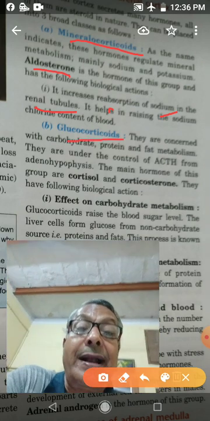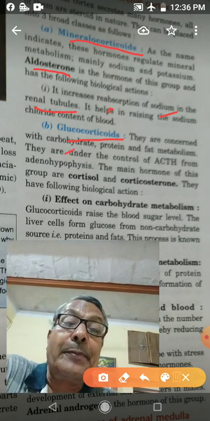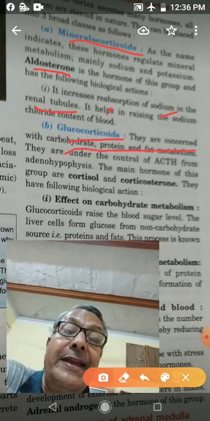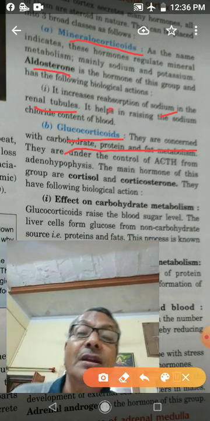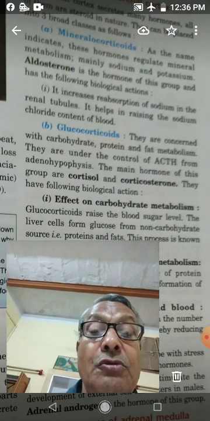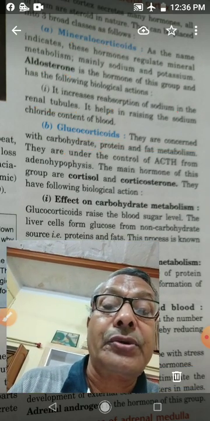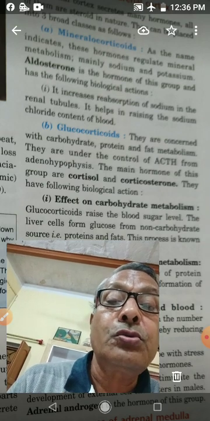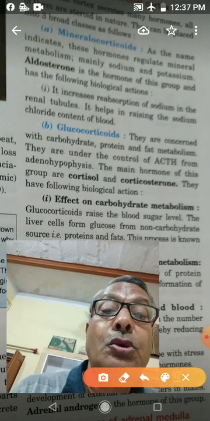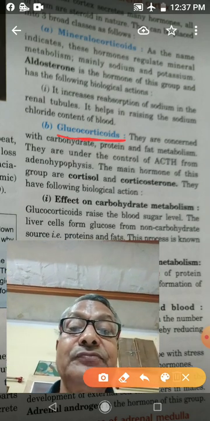Glucocorticoids are concerned with carbohydrate, protein and fat metabolism. Metabolism of carbohydrate, protein and fat is controlled and regulated by glucocorticoids.